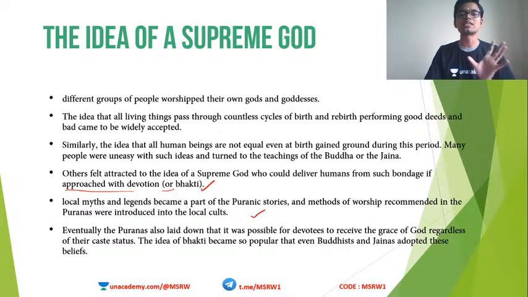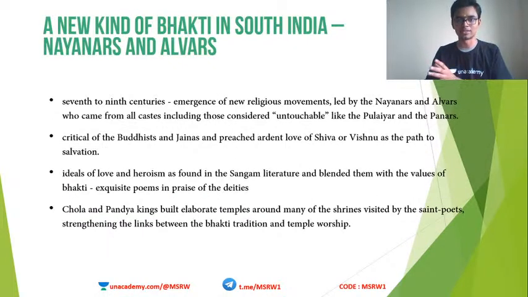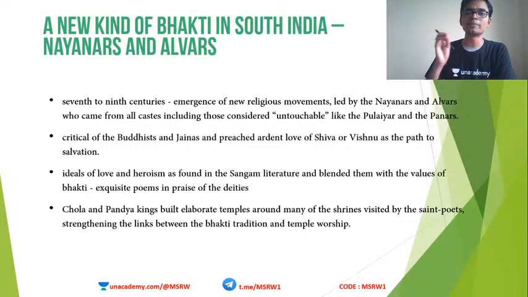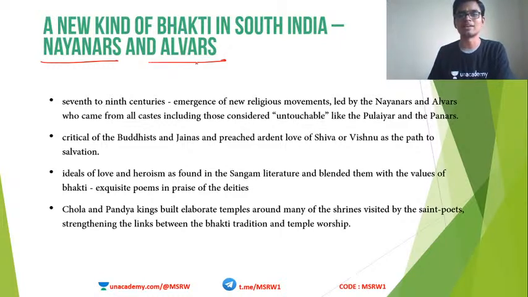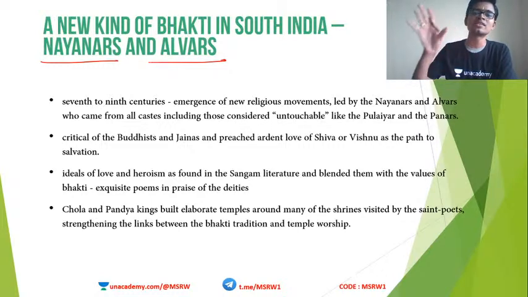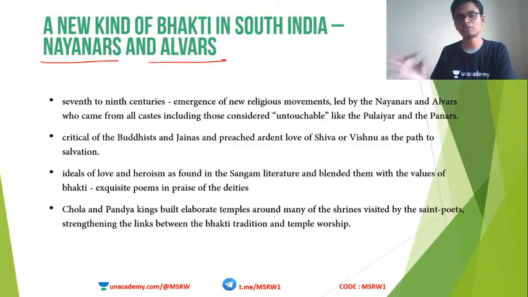We are going to see what are the different kinds of cults that arose in medieval India. The most important ones, especially in the South Indian region, are known as Nayanars and Alvars. Already you know about Nayanars and Alvars. Their counterparts are the Shaivites and Vaishnavites in northern India. Shaivites and Vaishnavites in northern India are similar to the Nayanars and Alvars in South India.